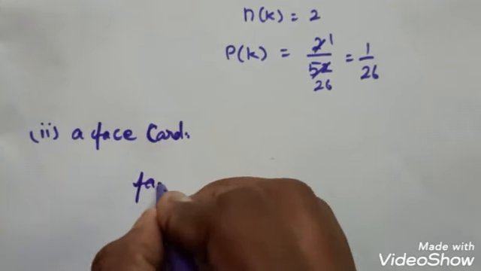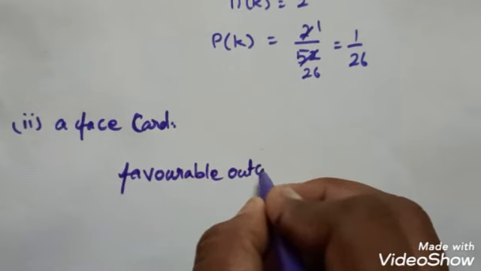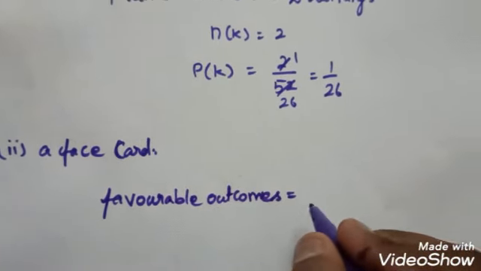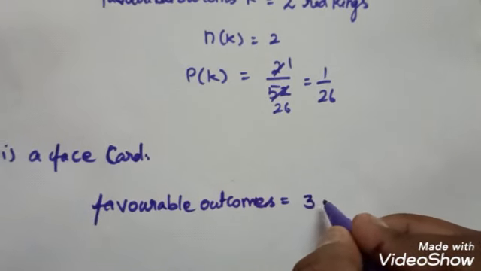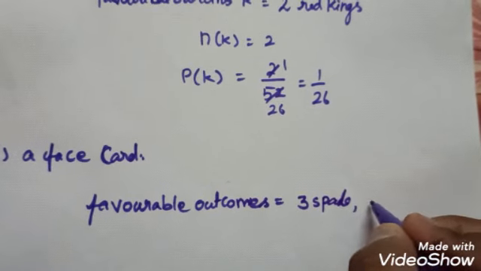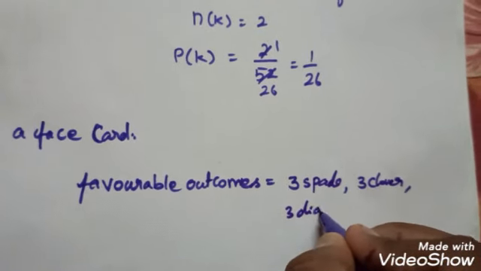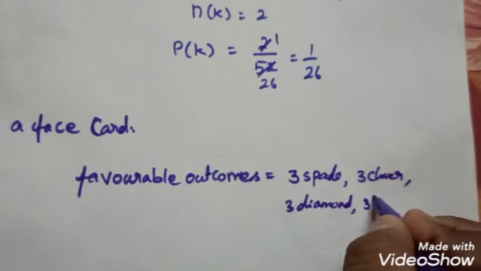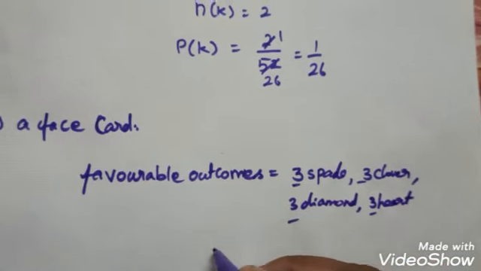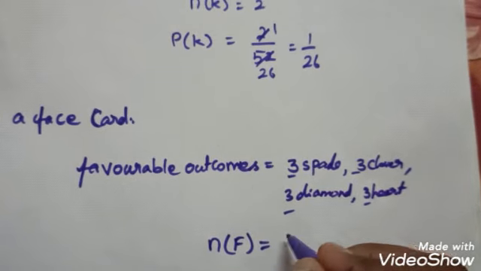So favorable outcomes: what are the favorable outcomes? 3 spade, 3 clover, 3 diamond and 3 heart. So totally 3 face cards from each pattern. So totally n of f is equal to 12.